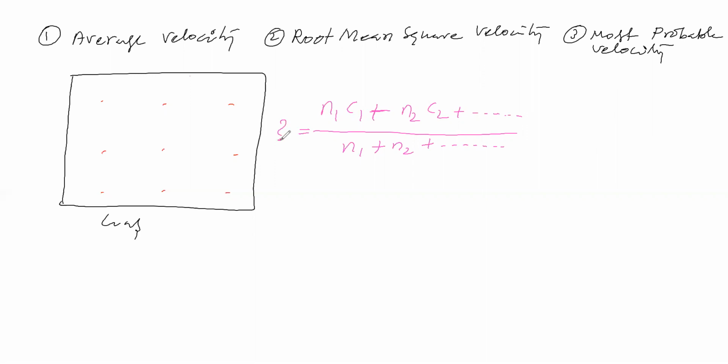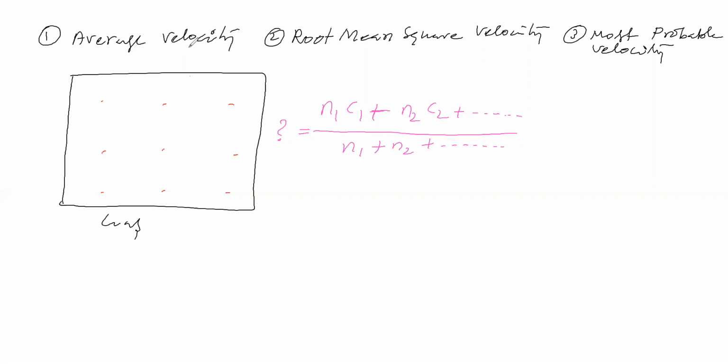What is that value? Do you think? Now see, we have considered velocity c1, and the number of molecules having velocity c1, and multiplied to get total velocity. Now we take velocity c2, multiply with the number of molecules having c2, and get total velocity. Like this you do it. This sum is called the total velocity of all the gas molecules. This total velocity of the gas is divided by the total number of molecules.